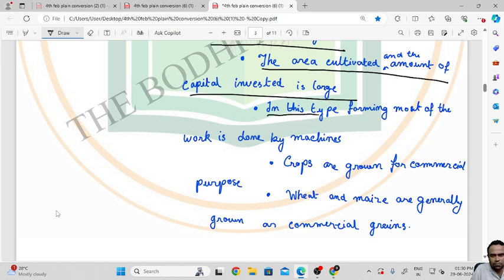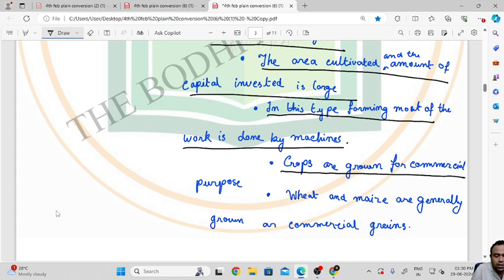In this type of farming, most of the work is done by machines, because it is a huge area and they need ready production so they can produce again. Crops are grown solely for commercial purposes. Wheat and maize are generally grown as commercial grains.